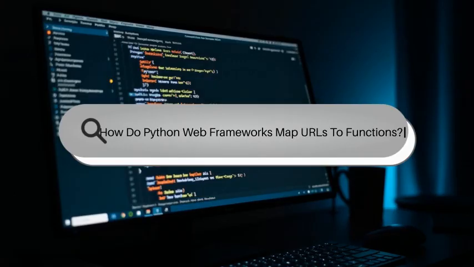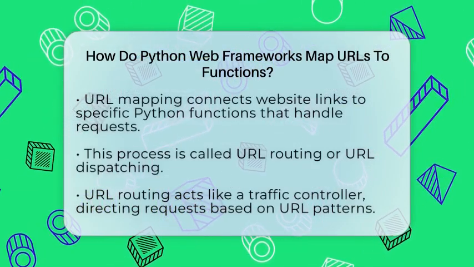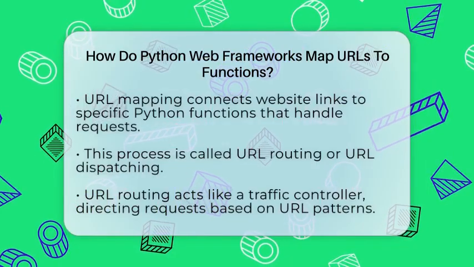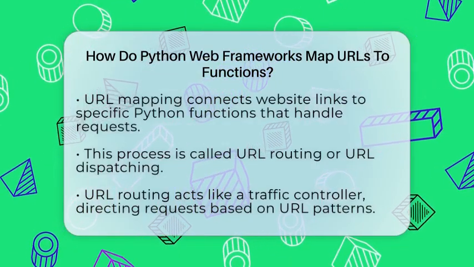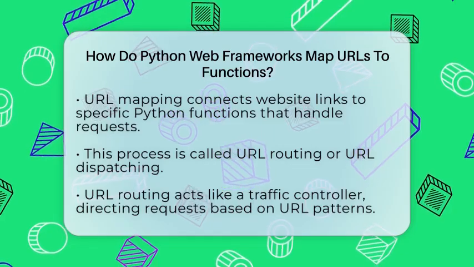How do Python web frameworks map URLs to functions? Imagine you're visiting a website and clicking on different links. Behind the scenes, the website needs to know which code to run for each link. That's where URL mapping comes in.